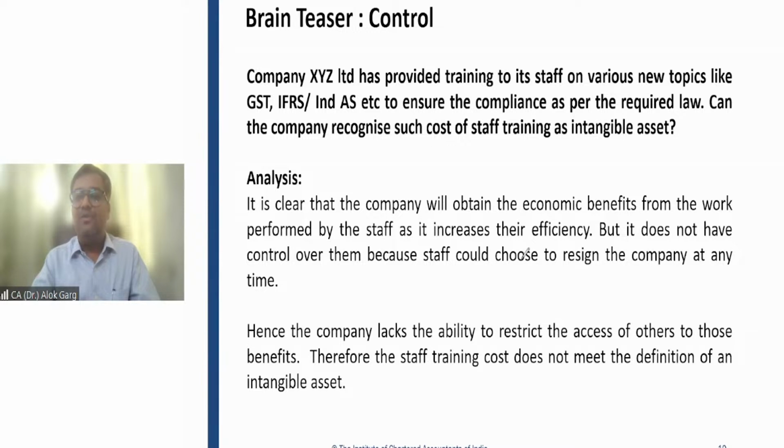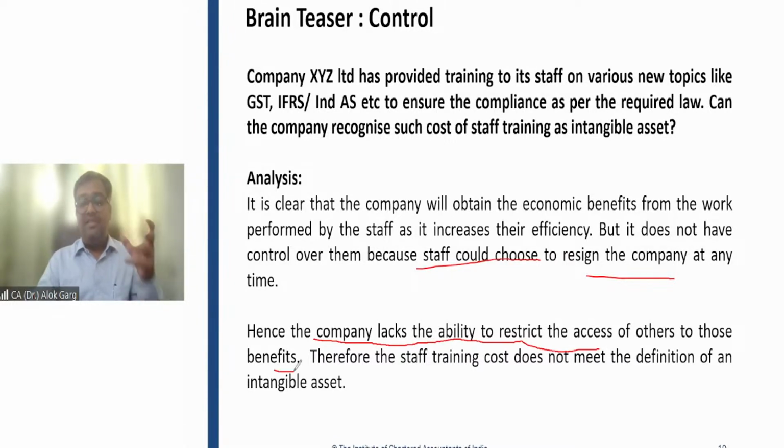Because staff could choose to resign from the company at any point of time. Hence, the company lacks the ability to restrict the access of others to those benefits, right? So this employee has learned Ind AS and GST here, but he will perform in the next company which he is joining. Therefore, the staff training cost does not meet the definition of an intangible asset, right?